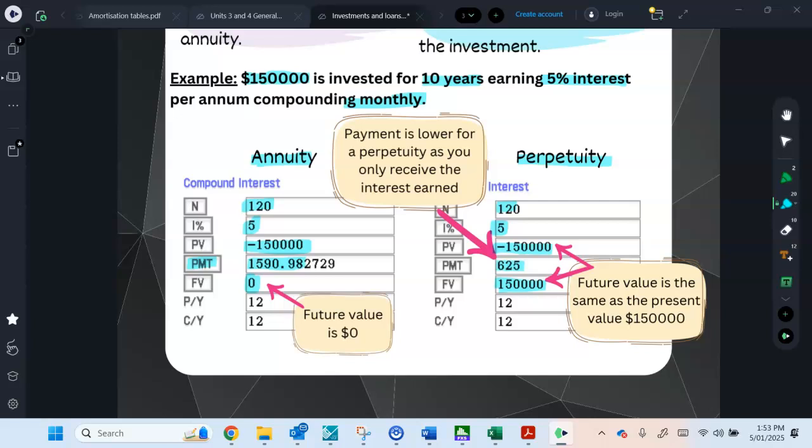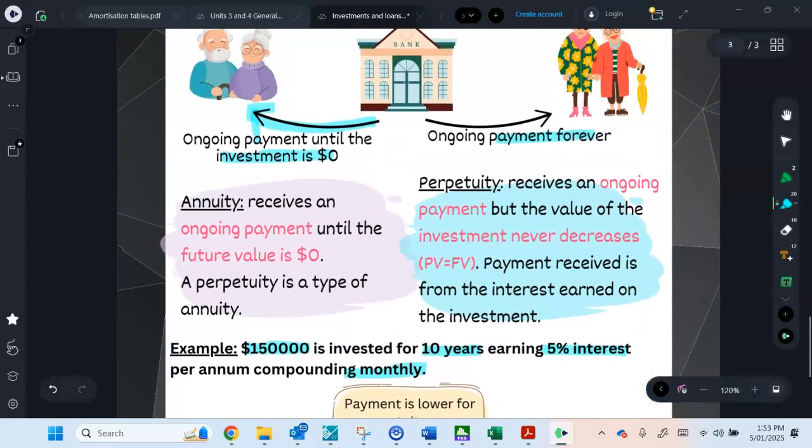Now, on your exams and in your SACs, obviously this is such a small part, but I just think such an easy part, such an easy thing. And the thing is, students see the word perpetuity, maybe even annuity, when they cover this topic, and then probably give it no more thought until the exam, and there's often a question on there. So if you understand that with perpetuities, the future value is always equal to your present value, then you're good to go. All right, so that's the main difference between a perpetuity and an annuity, and it's all written there.